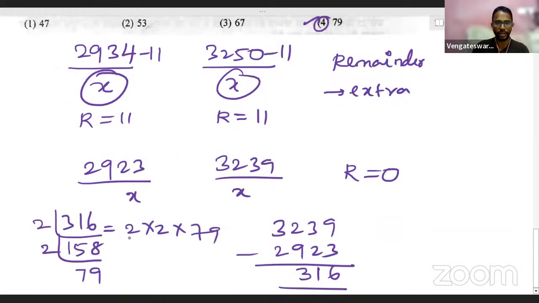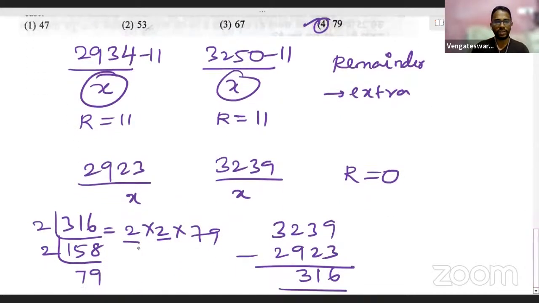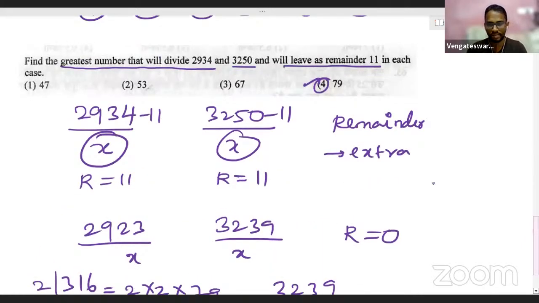Because we have the factors 2 into 2 into 79, right? 2 into 2 will be 4. We don't have 2 there, we don't have 4 there, but we luckily have 79 there. So that confirms that 79 is the right answer. That's all.